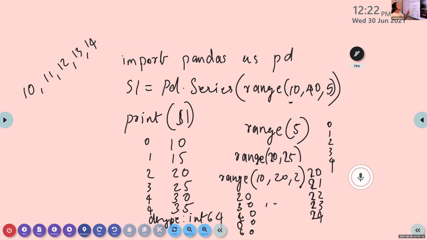Write the next heading. That is creating a series with range and for loop.